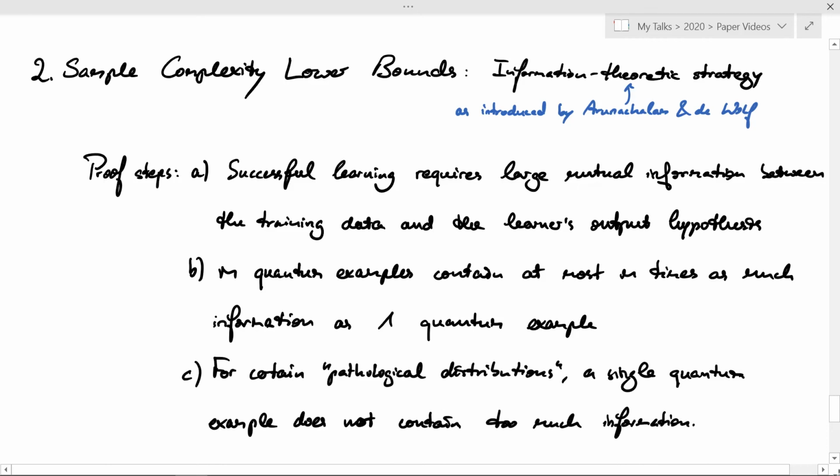And finally, you show that if you pick certain pathological distributions from which we generate the training data, a single quantum example simply doesn't contain too much information. And as in standard PAC learning, you require learning with respect to an arbitrary unknown distribution. Finding such pathological distributions is enough to give rise to lower bounds.